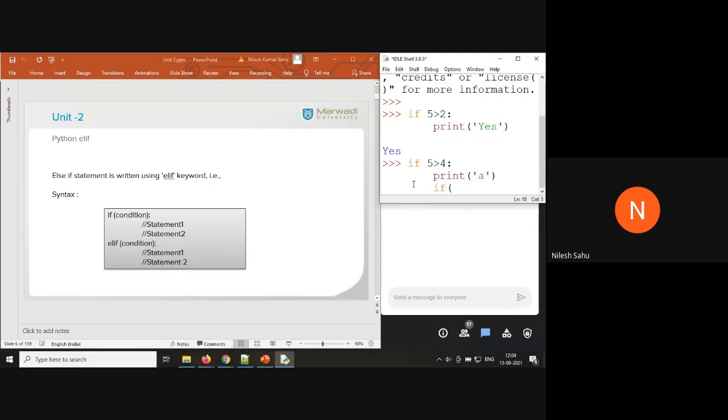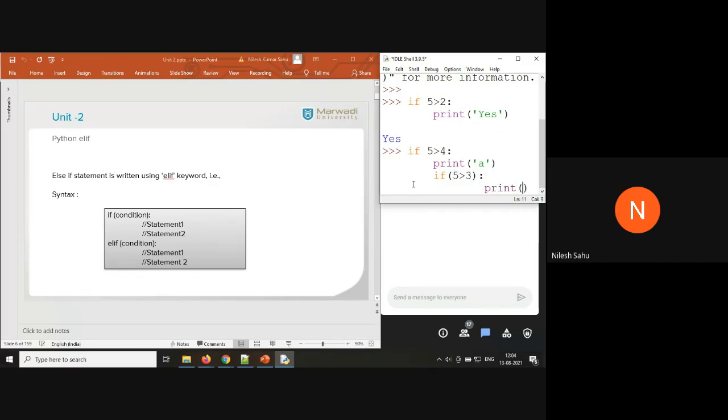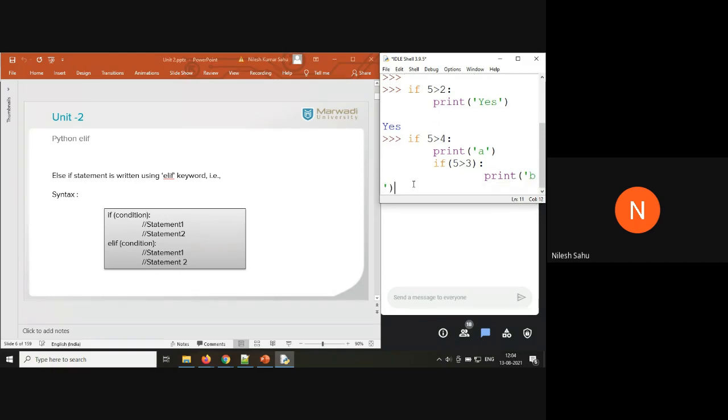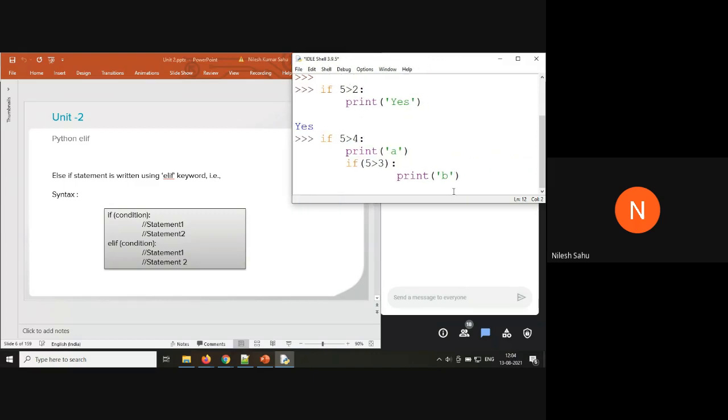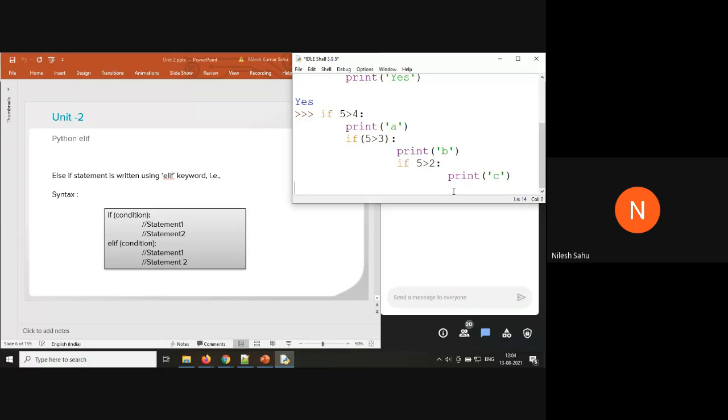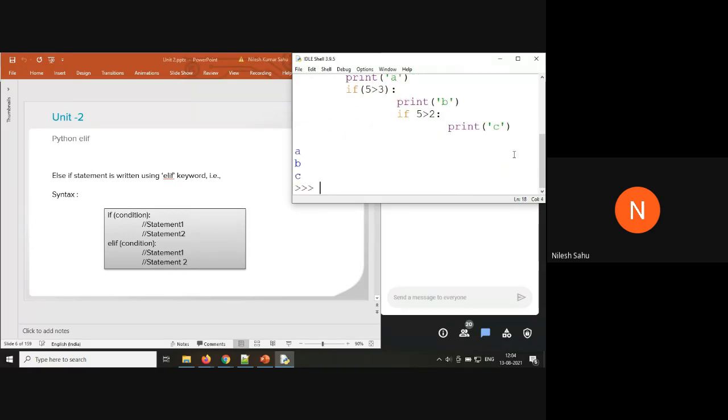And again if 5 greater than 3, print b. Then again if 5 greater than 2, print c. Also you can have if inside an if block.